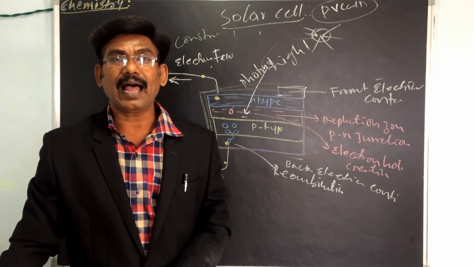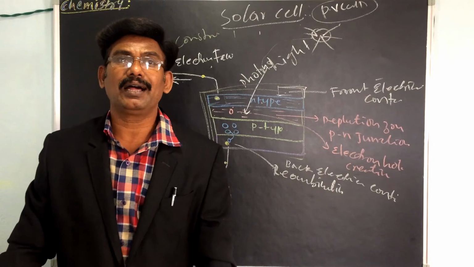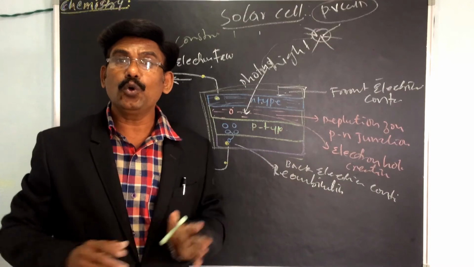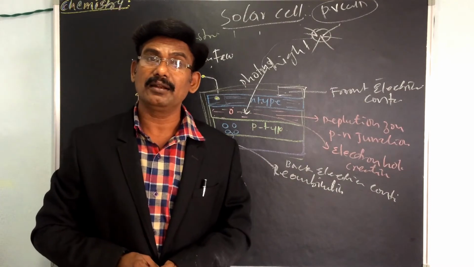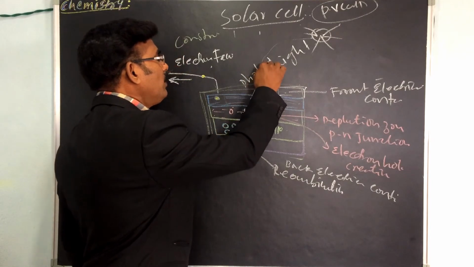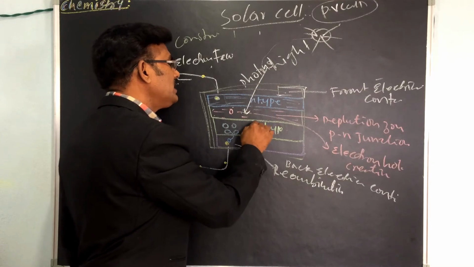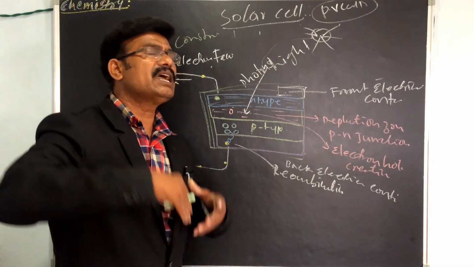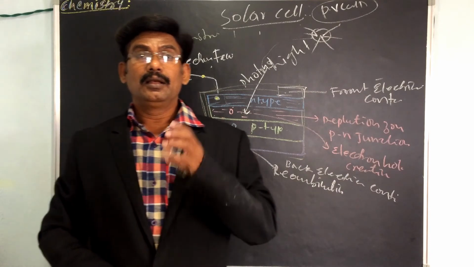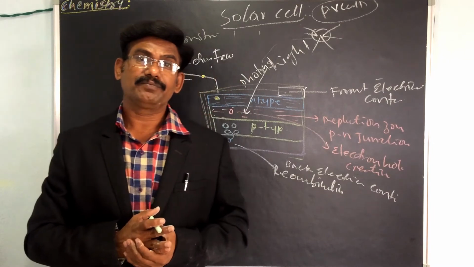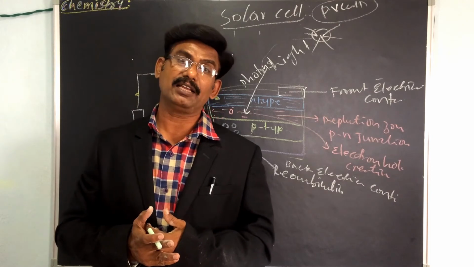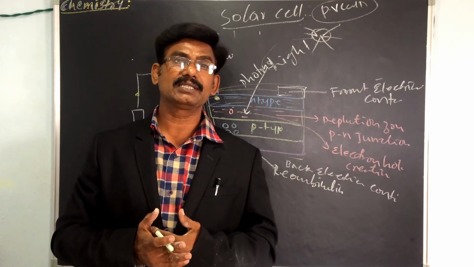The light energy in the form of photons supplies sufficient energy to the junction to create several electron-hole pairs. When the light reaches the PN junction, the P-type semiconductor creates several electron-hole pairs.